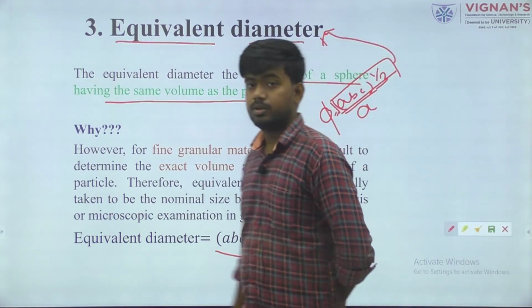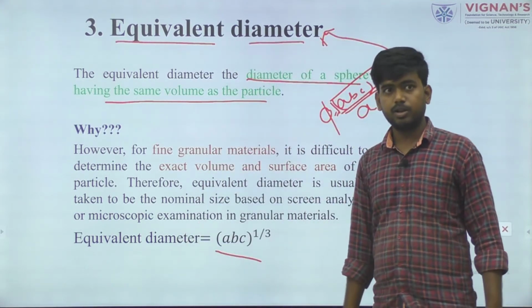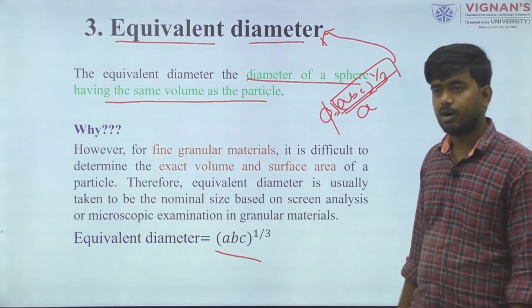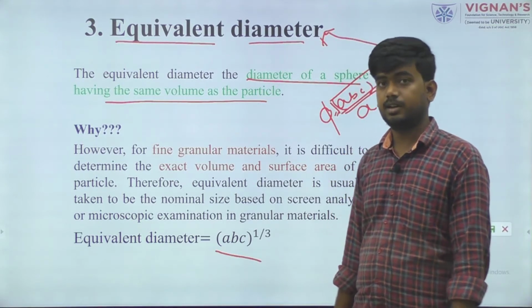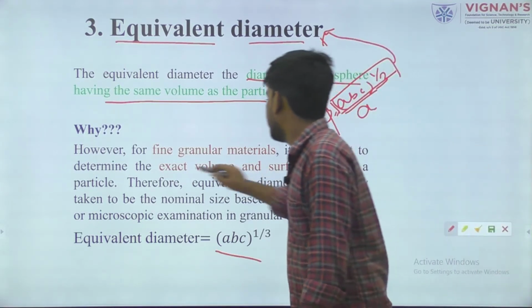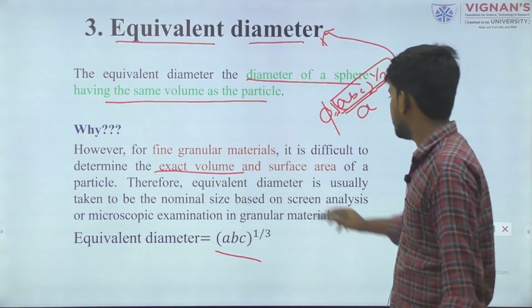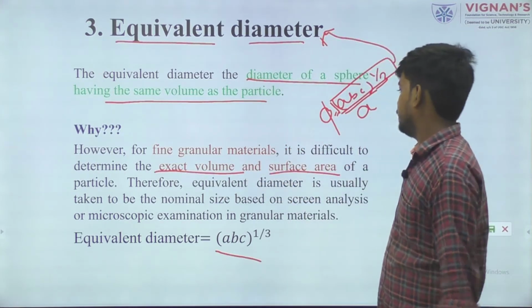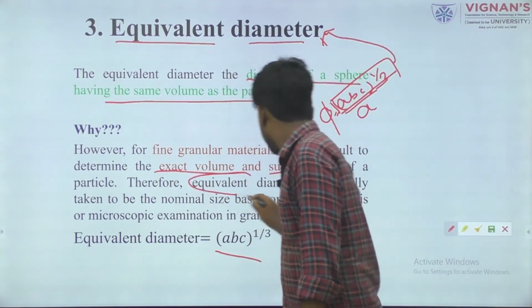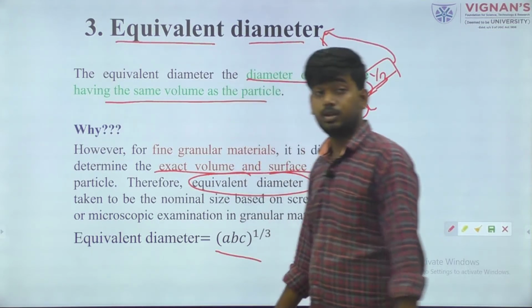How is it effective? When we talk about fine material like powdery material, it is very difficult to identify the exact volume and surface area. Therefore